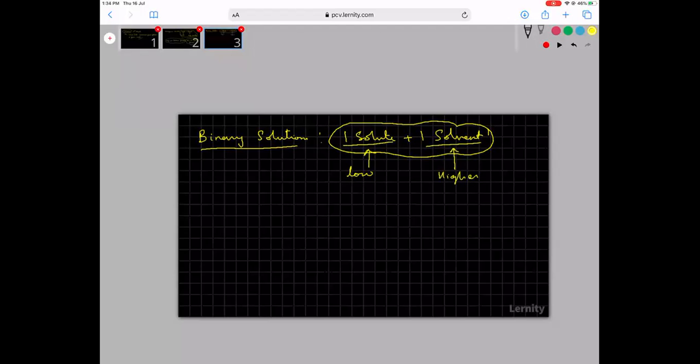Now, before we look at types of solutions, we can discuss for a few minutes why solutions are formed. So how does it work? It is the formation of a solution. You have a solute, and the solute interacts with the solvent. There are different types of interactions which are possible between the solute and the solvent.